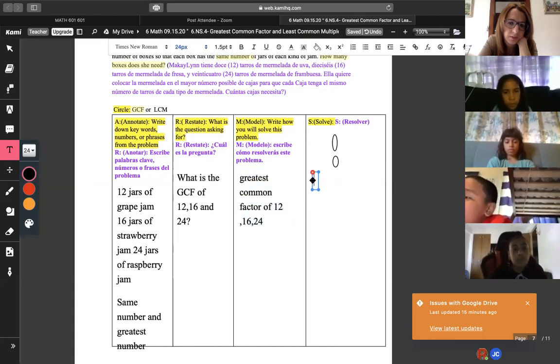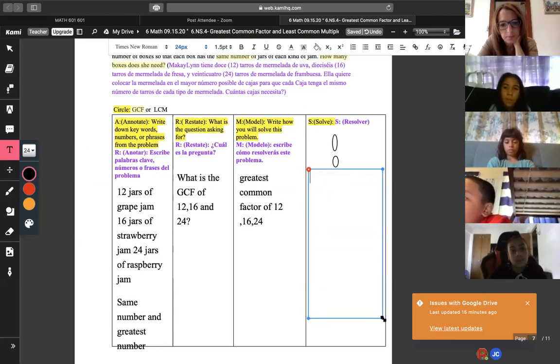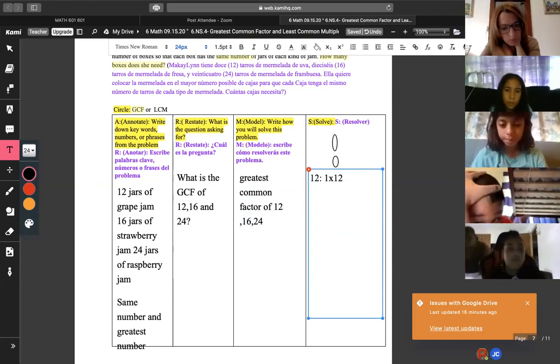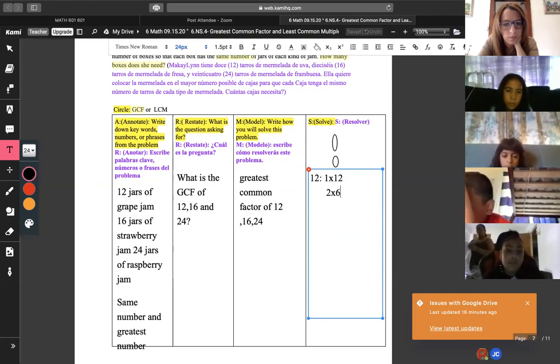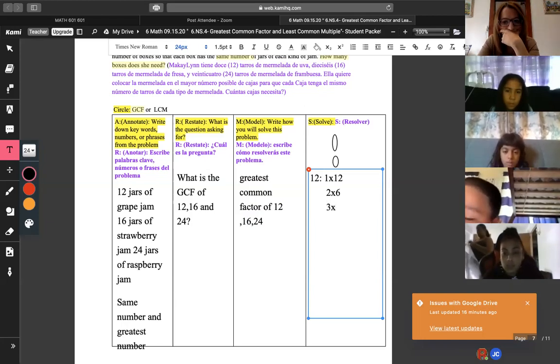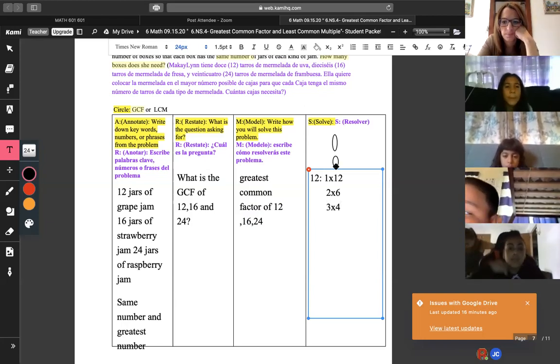Now we gotta solve, right? In order to find the greatest common factor, we gotta see what goes inside of each number. So, again, just to repeat, we're gonna list the factors of 12 first. Clearly, 1 times 12. 2 times what number goes into 12? 2 times 6. Then we go in order: 1, 2, and then 3. 3 times 4 goes into 12. All of these equal 12. Those are the factors of 12.